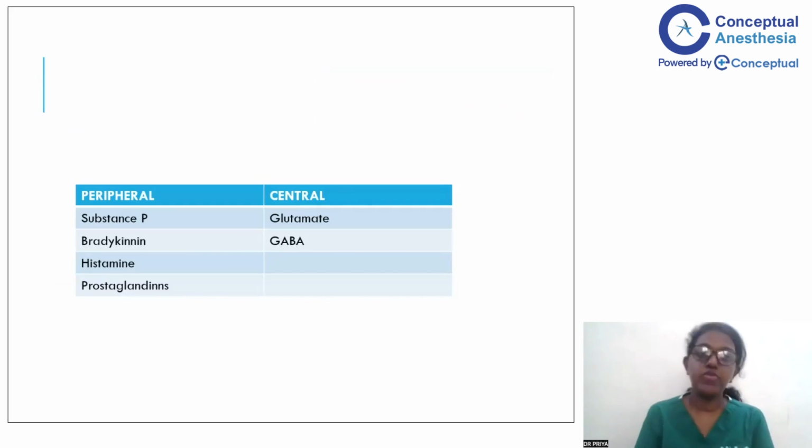A small line about what are the mediators used in the pain transmission. Peripherally, the mediators that are used are substance P, bradykinin, histamine, and prostaglandin. We know this because this is the mechanism of action of NSAIDs, because they inhibit prostaglandin synthesis. Centrally, among the mediators that play a role, two important mediators are glutamate and GABA, out of which glutamate is the most important because it's an excitatory neurotransmitter that is present in all the pain transmission of the nerve endings.